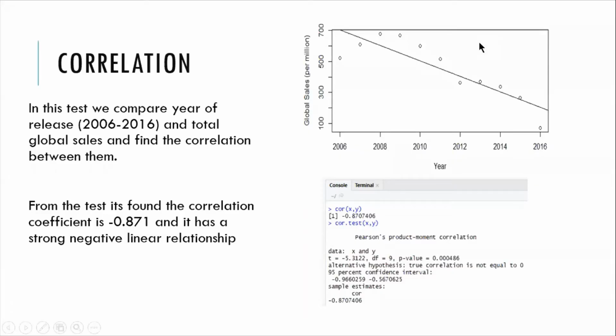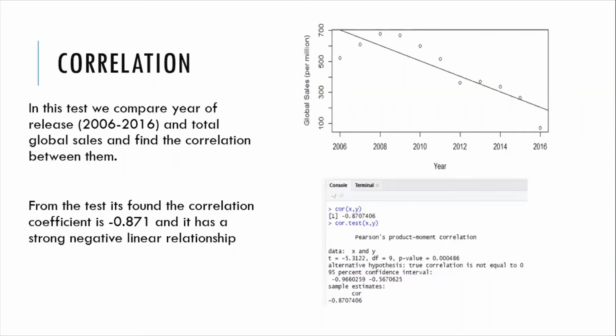The next test is correlation. In this test, we compare year of release from 2006 until 2016 and total global sales and find the correlation between them. Here, we find the correlation coefficient using the R function cor. As you can see, the value that we found is minus 0.871, which means there is a strong linear relationship between the year of release and the total global sales.